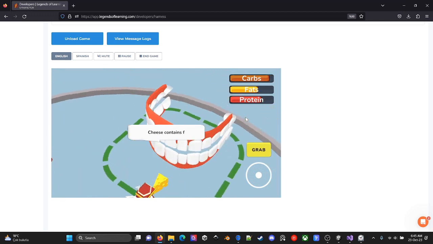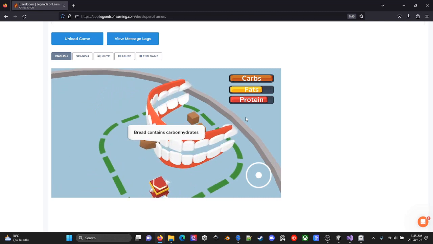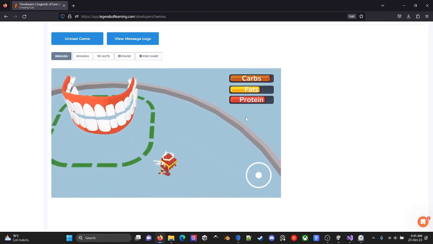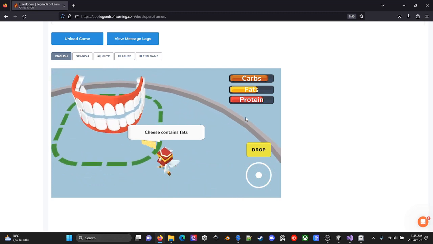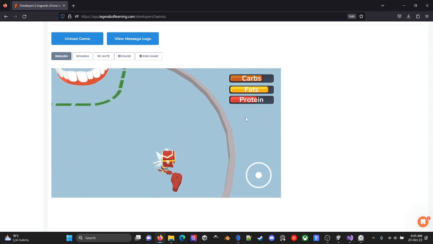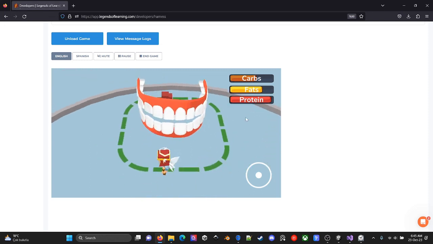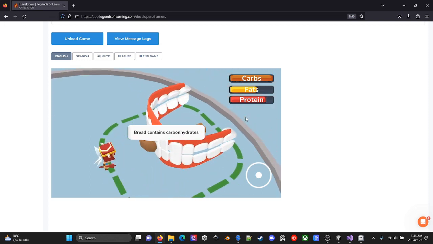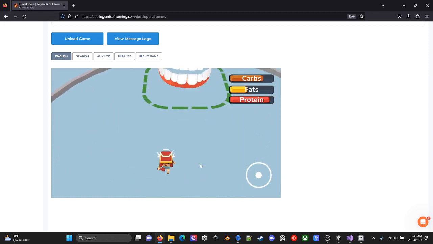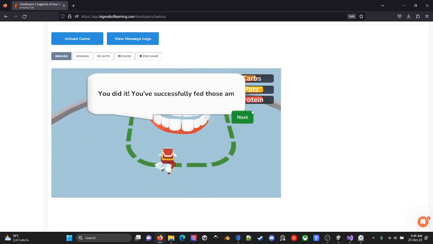Carbohydrates. These contain fats. Drop. Meat contains proteins. Drop. Bread contains carbohydrates. Did you know that bread contains carbohydrates? Cheese contains fats. Yes, cheese contains fats. Proteins. Here is the protein. Here is the bread. I need to find fats. Come on. Where is the fats? Cheese contains fats. Here is the fat. You did it. You've successfully fed those amazing trees.